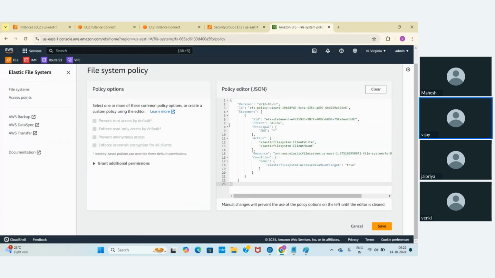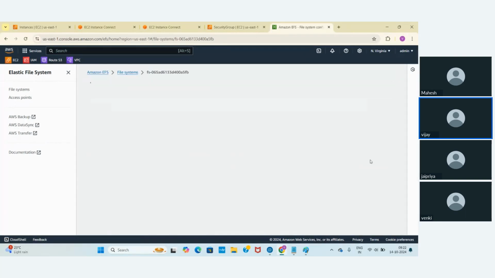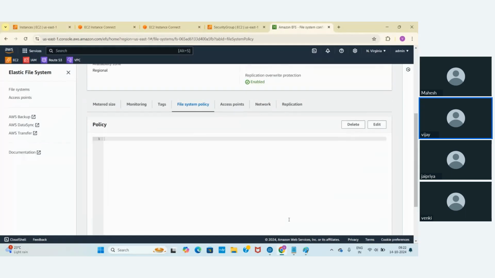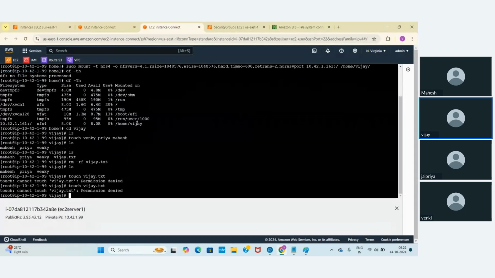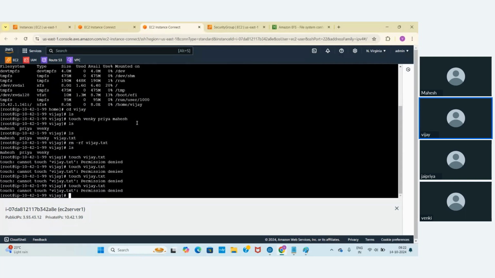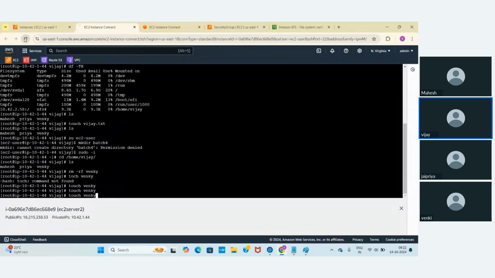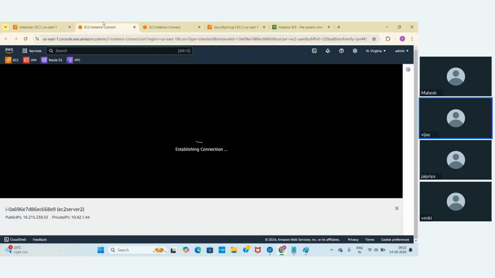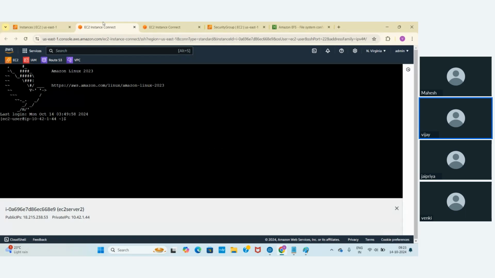Let me delete this file system policy itself, then you are going to get access. They will ask you this in real time when you go to an interview. Let me go back. I need to log out and log in back, refresh it. Usually it directly gets access, but I am not sure why. sudo -i, okay, I am part of root itself.